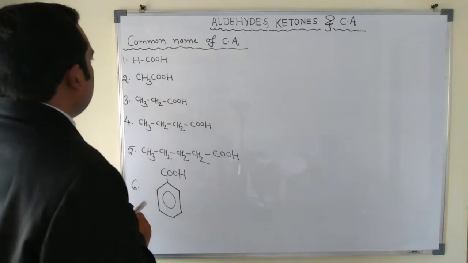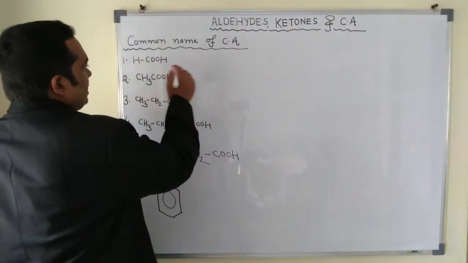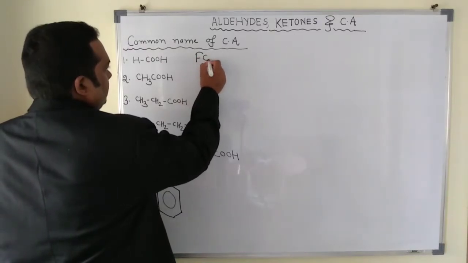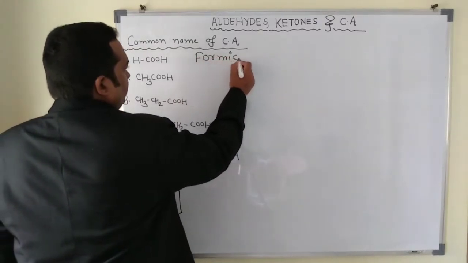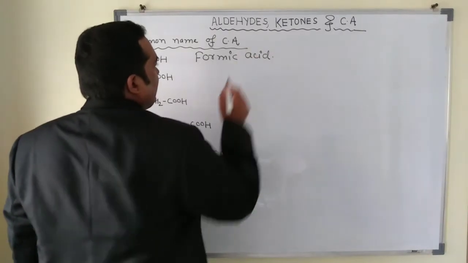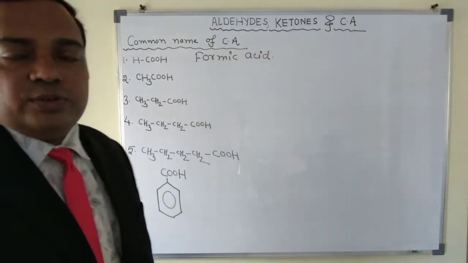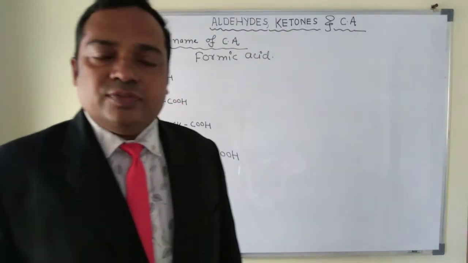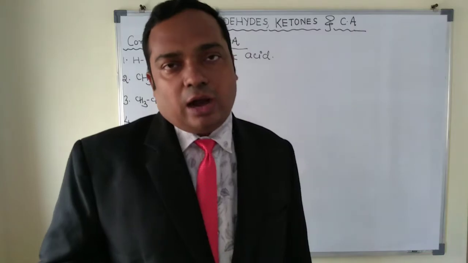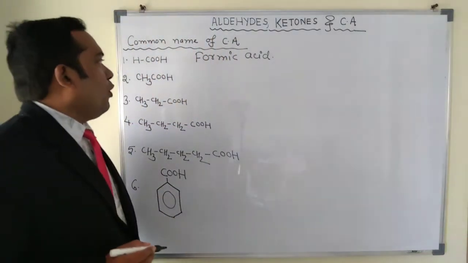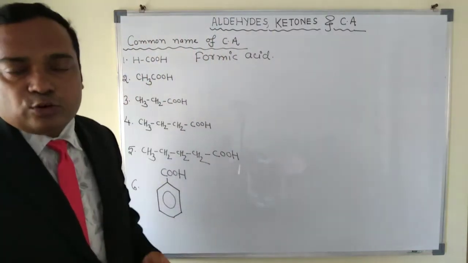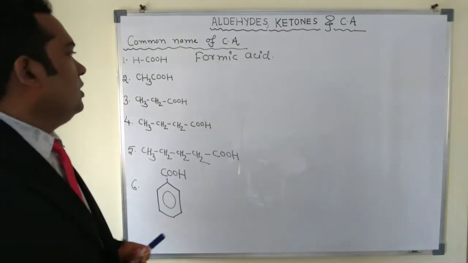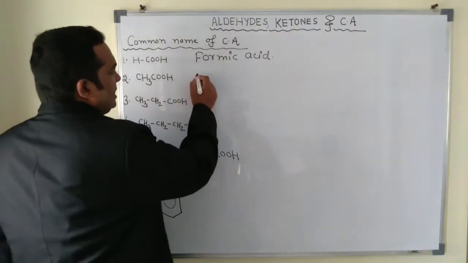First, the compound with one carbon is called formic acid. Why is it called formic acid? Because it is derived from formica, a kind of ant found in America. Formic acid is a kind of poison present in the formica. Next one is acetic acid. When the compound has two carbons, CH3COOH, it is called acetic acid.